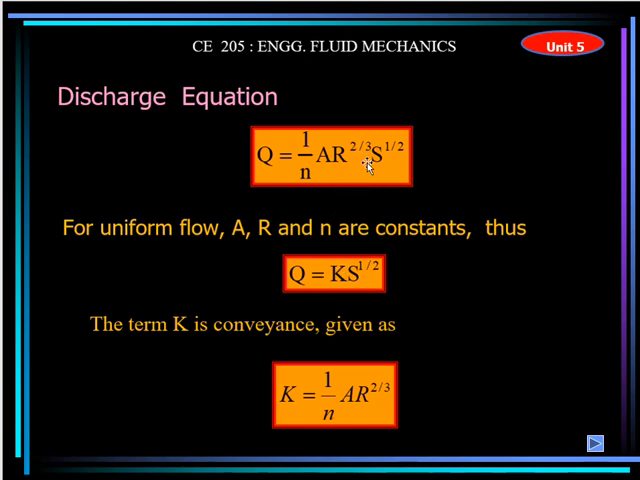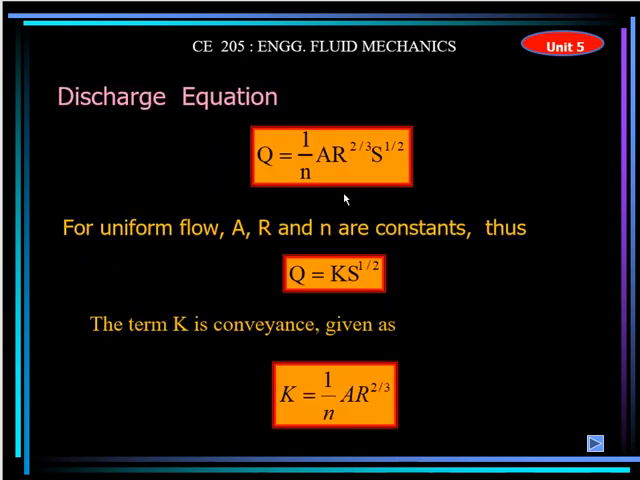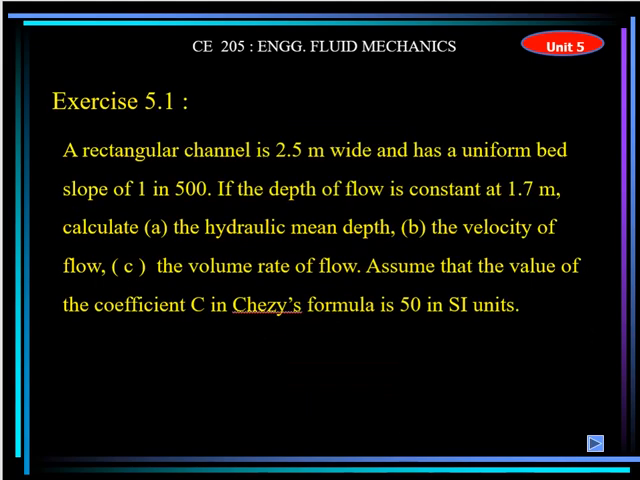And this factor, 1 over n A R raised to the power 2 by 3, this is a constant factor, right? So you can say that it is K, and K is called the conveyance factor, right? So this is the value of K. This formula can be written in this form, but most of the time we use the formula in this form to calculate the Q and the V. This problem I have given you. Just go over that solution, see how the formula is utilized. If you know the meaning of each term, what is A, what is R, what is S, you can understand very easily, right? Otherwise, let me know, I will explain again.